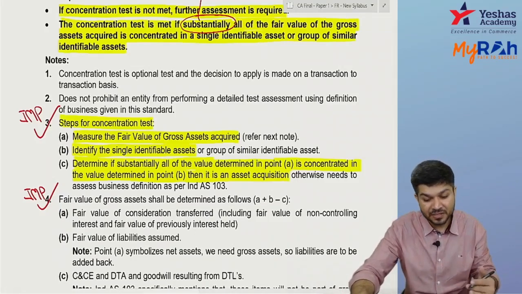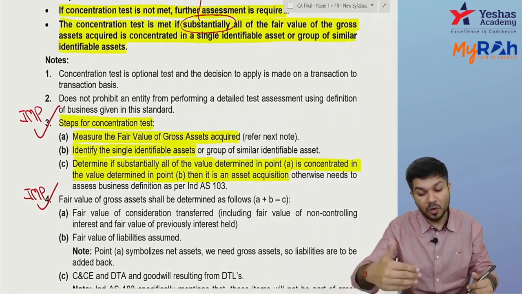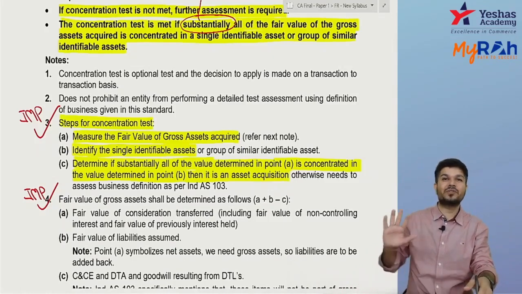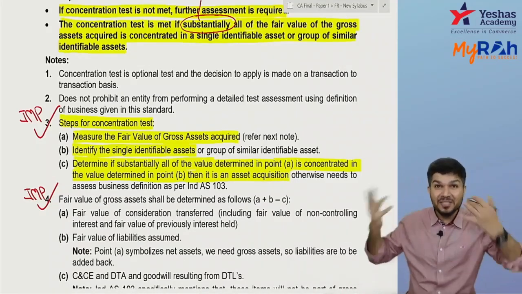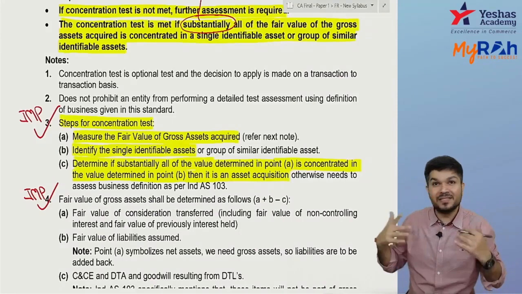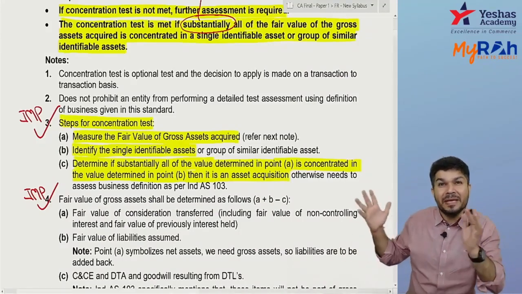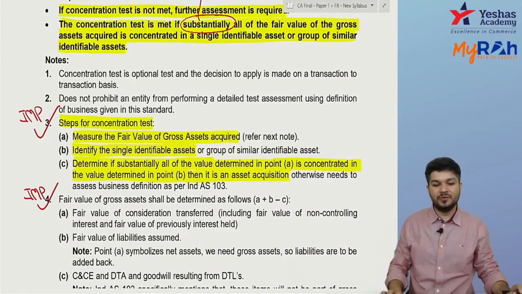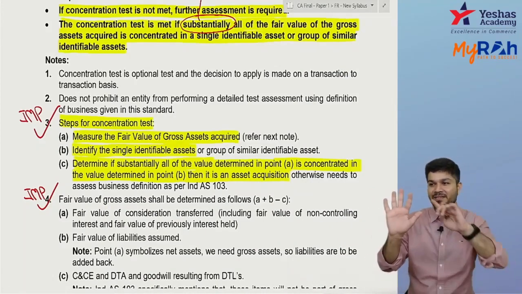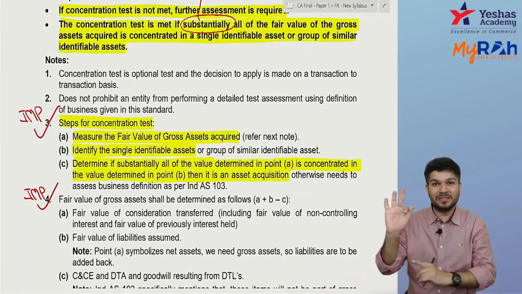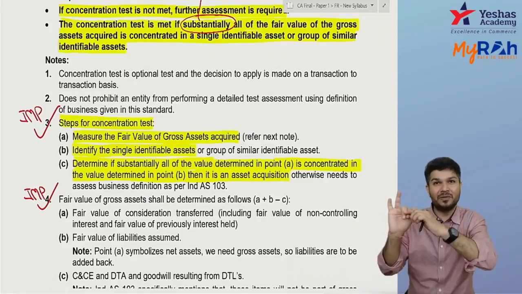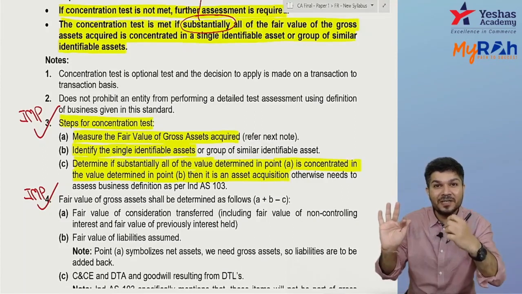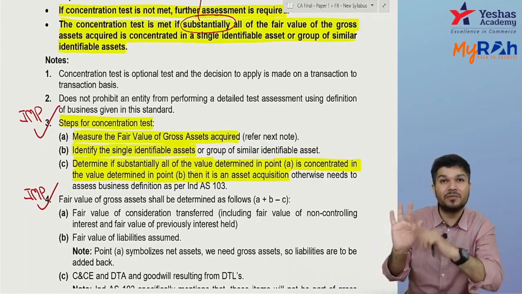If substantially all the fair value of gross asset is concentrated in a single asset, it's an asset acquisition, it's not a business combination. Otherwise you have to assess whether it's a business combination. It may be a business combination if the concentration test is not met. Are you clear? To find the fair value of gross asset, find the fair value of the individual asset, and try to see whether the fair value of the individual asset substantially covers the fair value of gross asset.